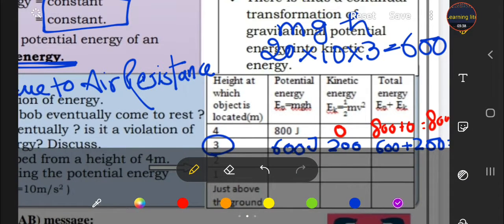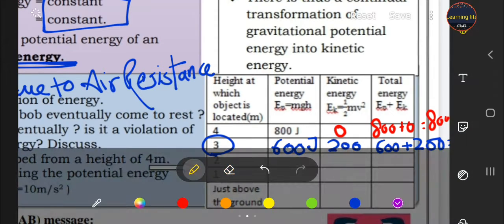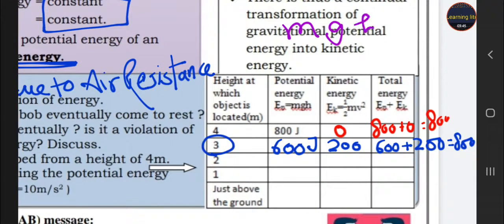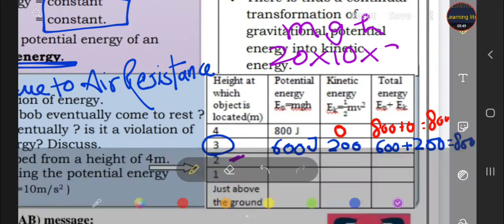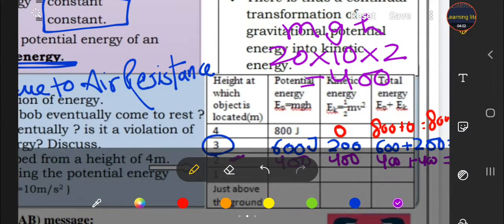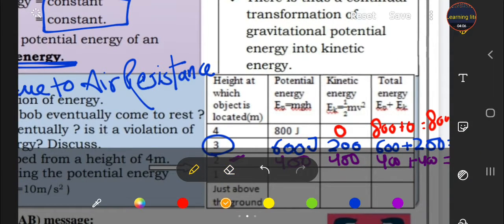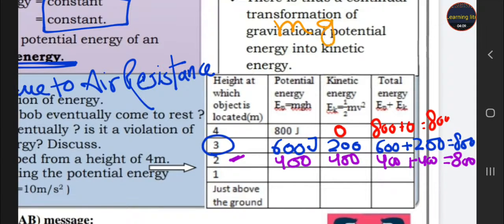Next one, mgh. M is 20, g is 10, but now the height is 2, so it is 400. So potential energy is 400, kinetic is also 400, and their total is 800. Now in the next case, the height is 1 meter.